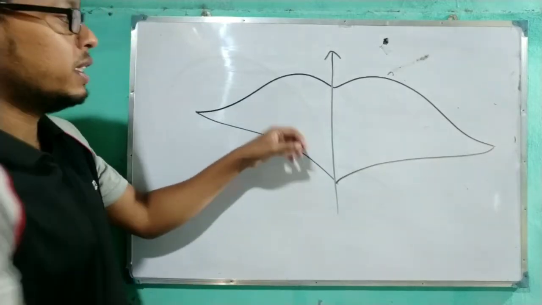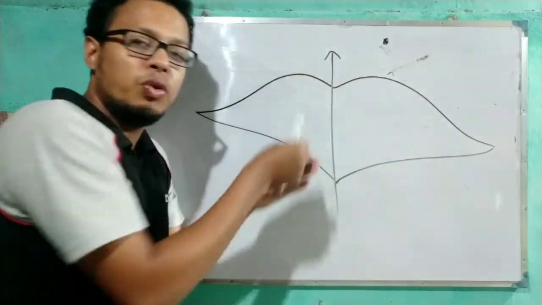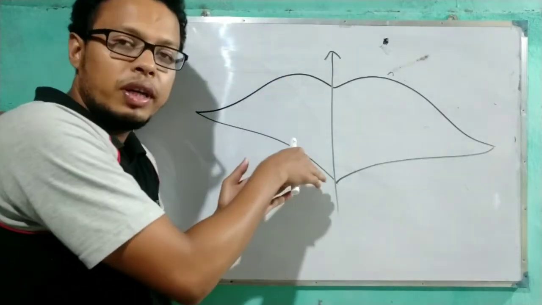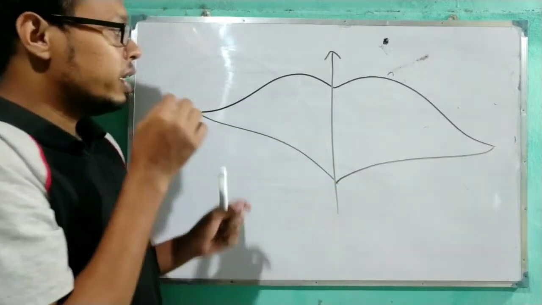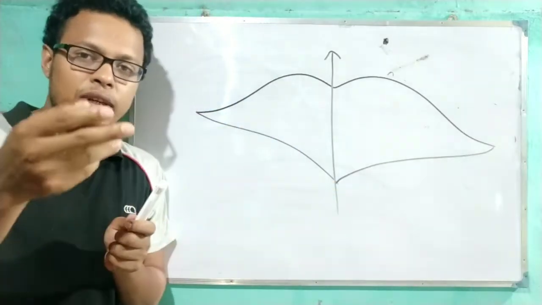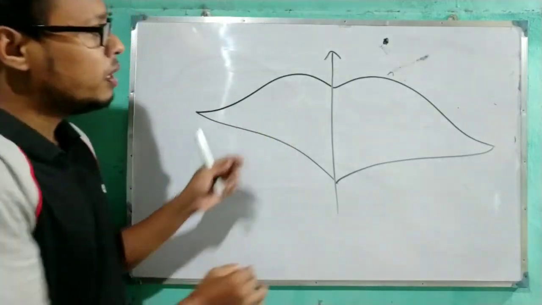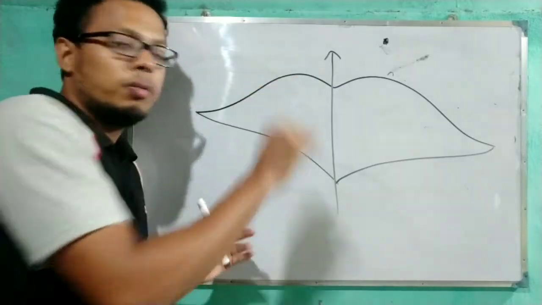Because how will it stretch? If we stretch it, what are we doing? We are doing the work on the bow, means we are doing the work on the body. That's why it is stretching. So due to stretching, it possesses some energy. That energy is called the potential energy, that I will explain later. Just now you remember, it possesses some energy which is equal to the work done on the body.